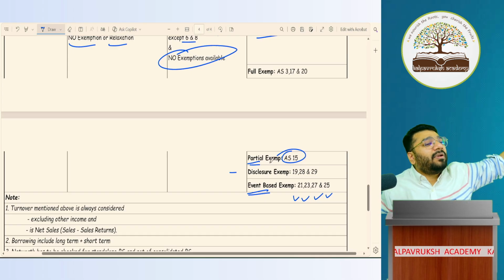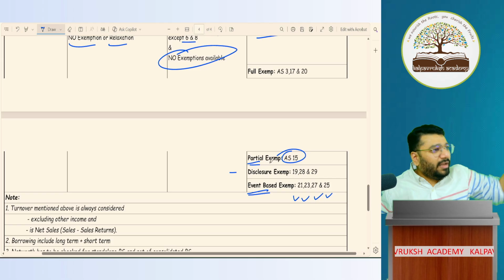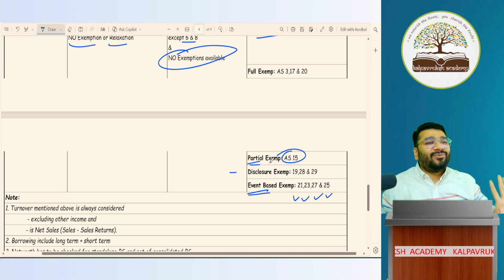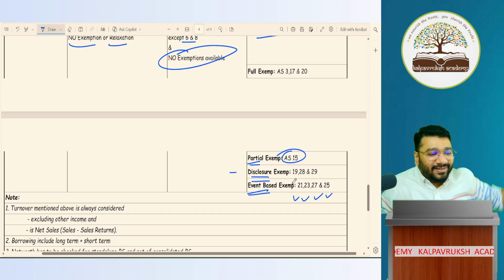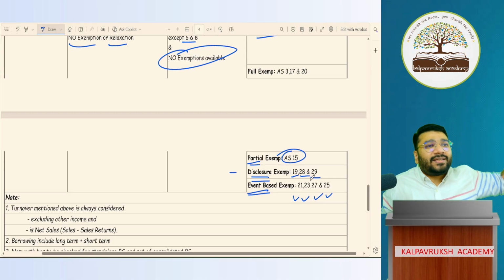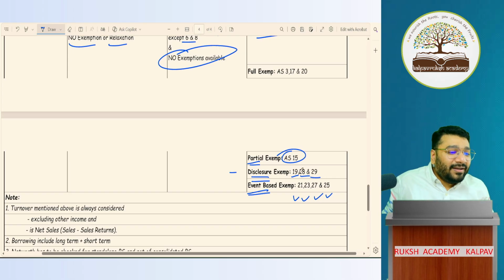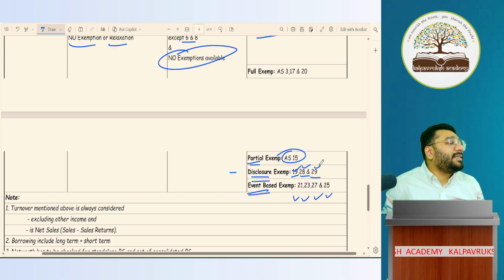How do I make this remember? Only one is there. Disclosure based exemption, honestly I don't know how to remember this. 19, 28, 29. I'm still struggling to by heart this. If you have any technique, let me know. Next batch I'll apply. 19, 28, 29. Disclosure based exemption. Okay, not okay.